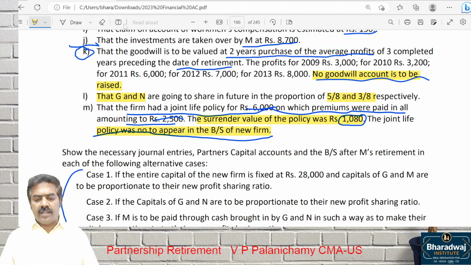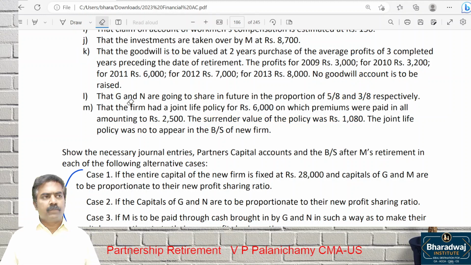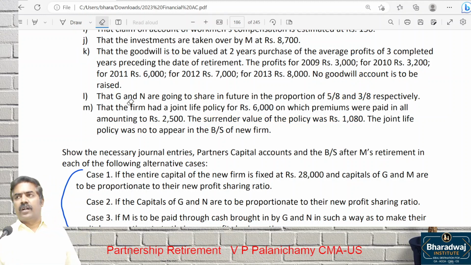This is why I insist on reading the question. Just copying the solution will not work. Any answer for average profit? 5,400. Any other answer? 7,000. Okay. Any other answer? 5,440. I'm just asking you to work out average profit. See how many different answers come. If you don't read the question properly, you will not get a correct answer. Read the question.